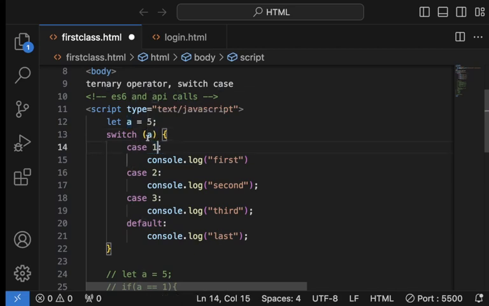If they are the same, it will run the code there. In this case, if a is equal to 1, it will console log first. If a is equal to 2, it will console log second. If a is equal to 3, it will console log third. If it doesn't meet any of them, it will console log last.